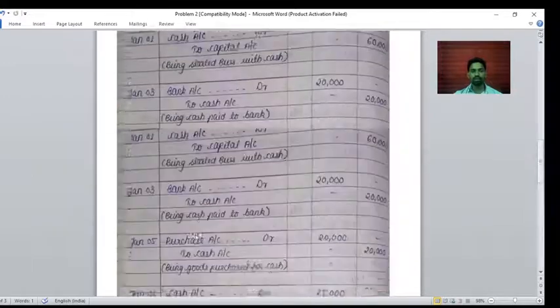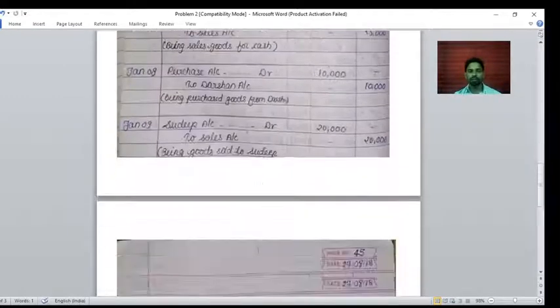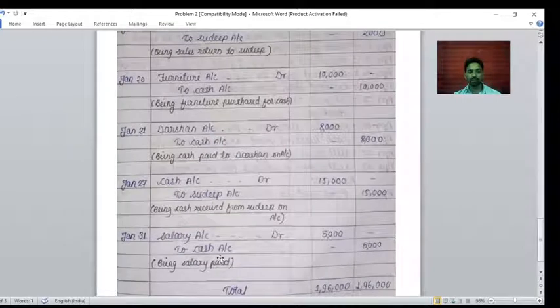Next, the last transaction: paid salaries. Paid means cash paid, and salaries is the account. These two accounts are affected in this transaction, cash account and salaries account. So salaries account debit to cash account credit, because salary is an expense for the business, and it comes under the nominal rules. What is the nominal rule? Debit all expenses and losses, credit all incomes and gains. Salary is an expense for the business, whatever they pay to the employee, so it is a debit of rupees 5,000 to cash account credit rupees 5,000.